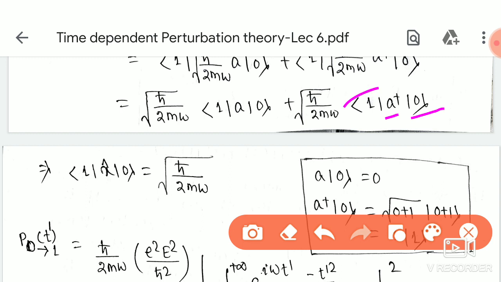So here we have bra 1 and ket 1, which are orthonormal state vectors, and when these two are the same, you will get 1. So we are only left with root over of h bar squared by 2 m omega.